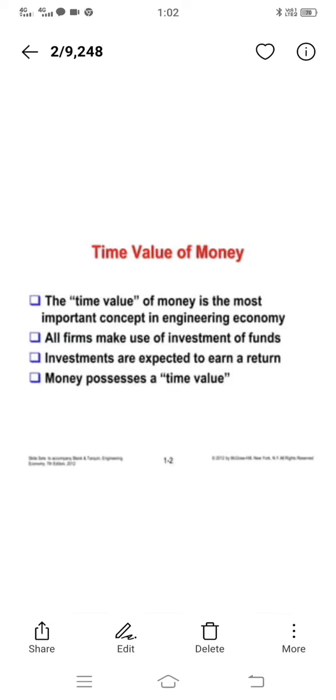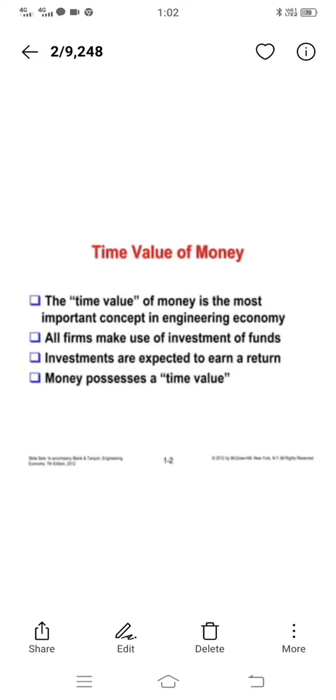Investments are expected to earn a return. Everybody is investing their savings and their available funds to get an expected and better return. The objective is to get the return; that is why everybody goes for investment. And money possesses a time value. Every fund has some time value. That means if you want to invest 100 rupees nowadays, then what will you get in the future? That traveling time period is called time value.